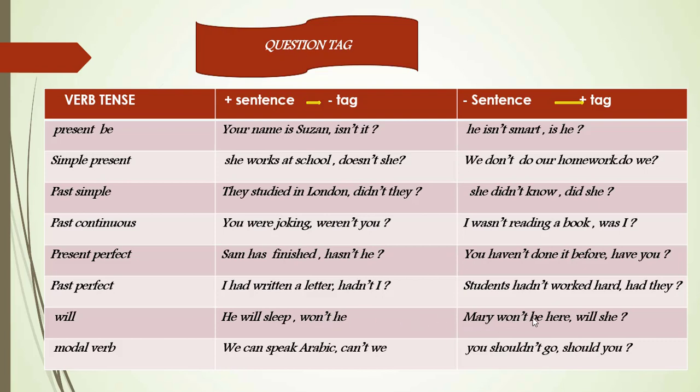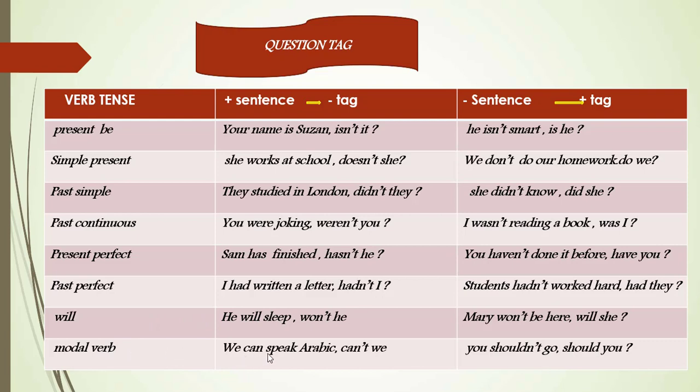Mary won't be here, will she? Won't be is negative, so the question tag will be positive: will she? Another example, we have a modal verb.